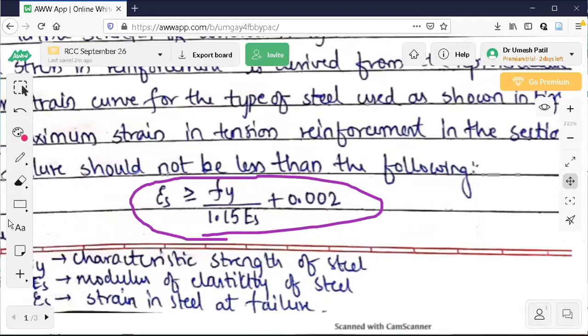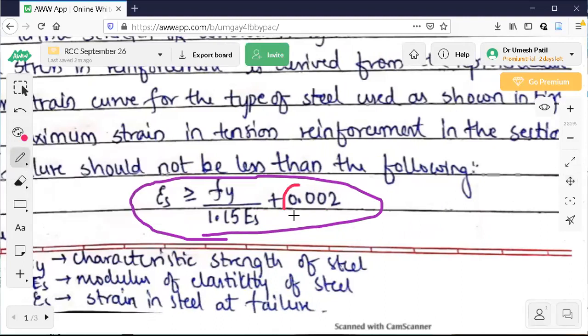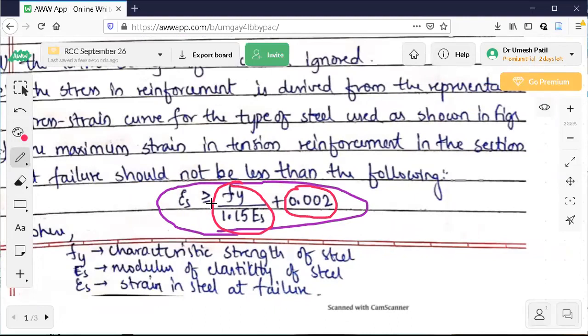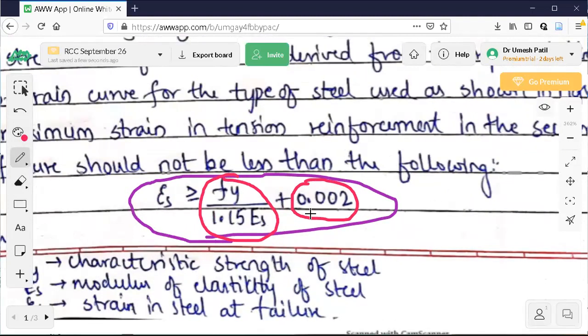This is inelastic strain. This is elastic strain. So elastic strain plus a part of inelastic strain, which is taken as 0.002, together. So corresponding to this total strain, the steel will fail. Now, for example, if you want to substitute the values here, let us say I am using Fe415 steel.